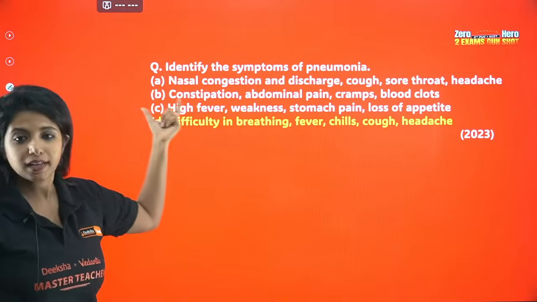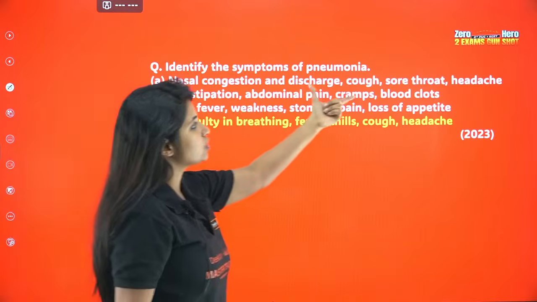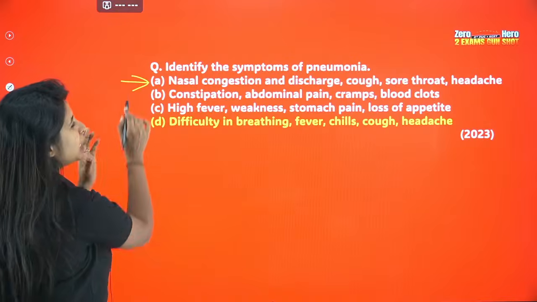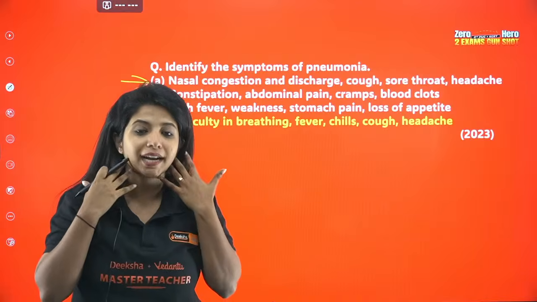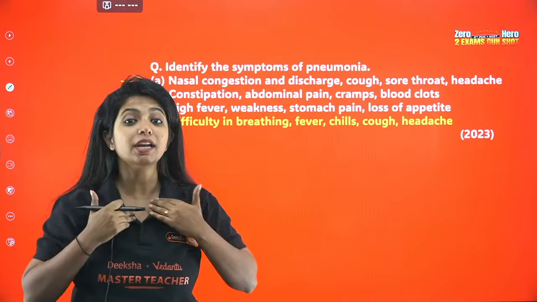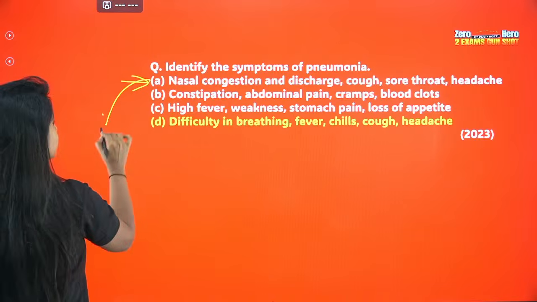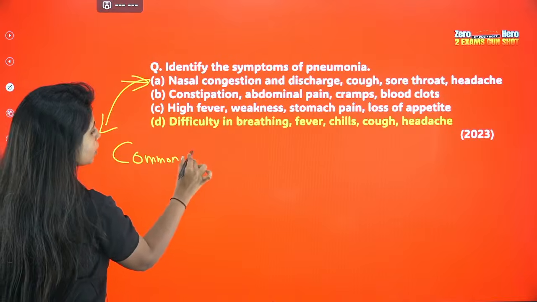The answer for this question is D itself. Cool. Now, nasal congestion, discharge, sore throat and headache. These things that you see over here are also kind of similar. Your nose is congested, you have discharge, you have cough, you have sore throat and headache. Well, this is mostly related to the upper respiratory tract. That means these are the symptoms of the next disease that we are going to study, which is common cold.